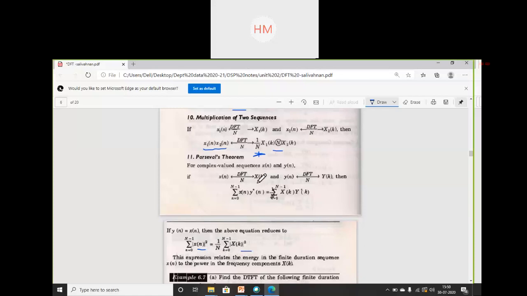So Parseval's theorem relates energy and power of input and output signal. And what is the condition? y of n should be equal to x of n.